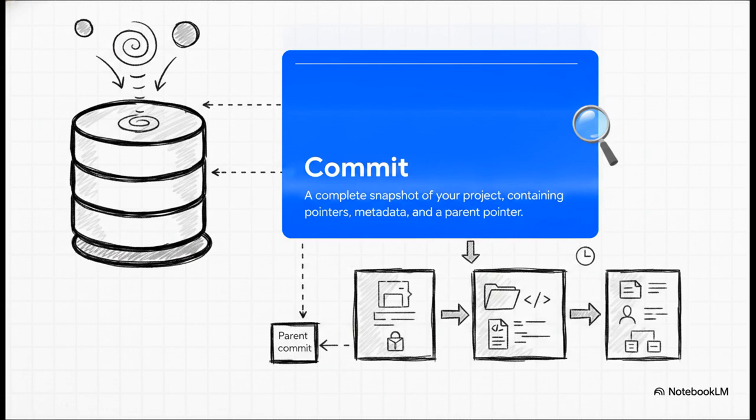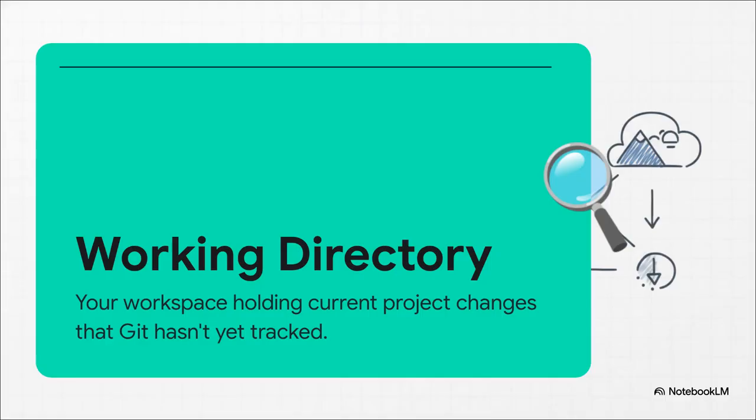A commit is a complete photograph of your entire project at one specific moment in time. It stores a pointer to that complete snapshot, some metadata, like who created it and when, and crucially, a pointer to the parent commit. This acts like a historical breadcrumb trail so Git knows exactly where it fits in the project's entire history. But before you can actually take that snapshot, you have to do the work.